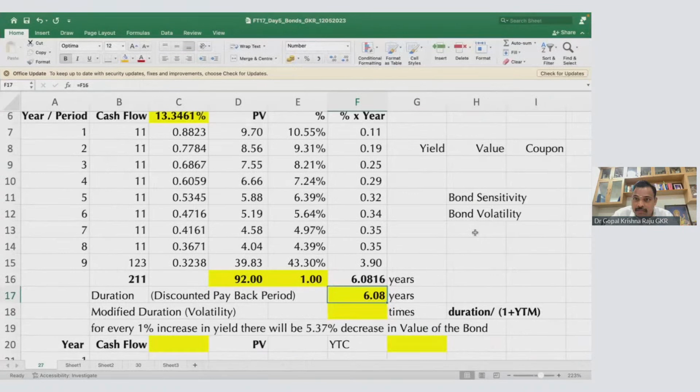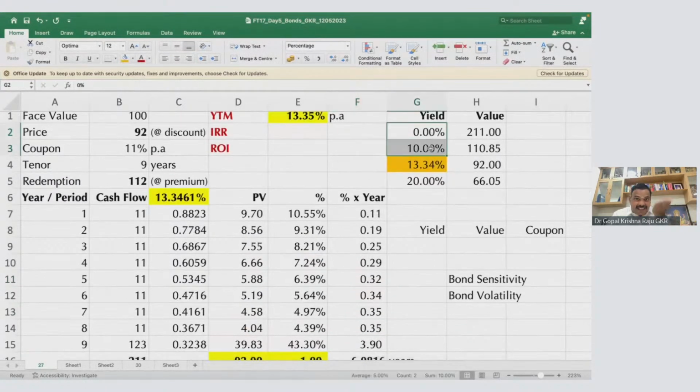Now, please look at this. For 10% increase in yield, the decrease in value. For 3.34% increase in yield, you want the return more. The return is more, price should be less. If the return is less, price will be more. You pay more price, then the yield is less. Lesser the price, more the discount is given, yield is more. 20% return, discount 66 rupees. Now there is a volatility. That means for every 1% increase in yield, what is the percentage of increase in value?